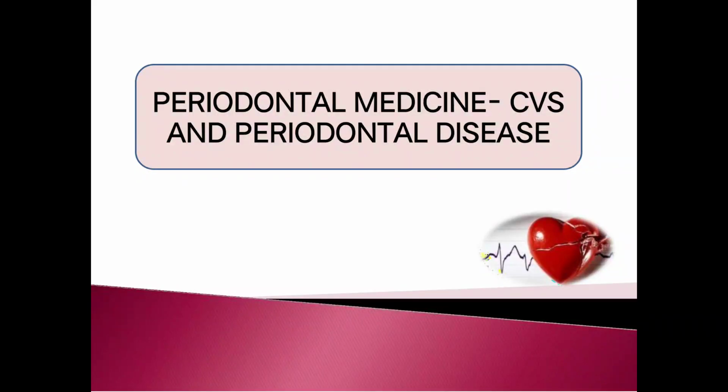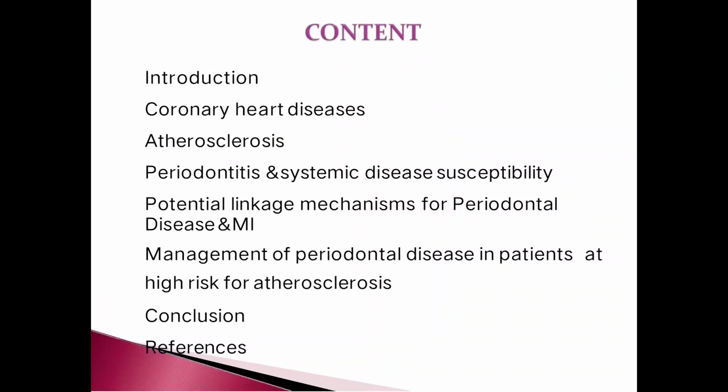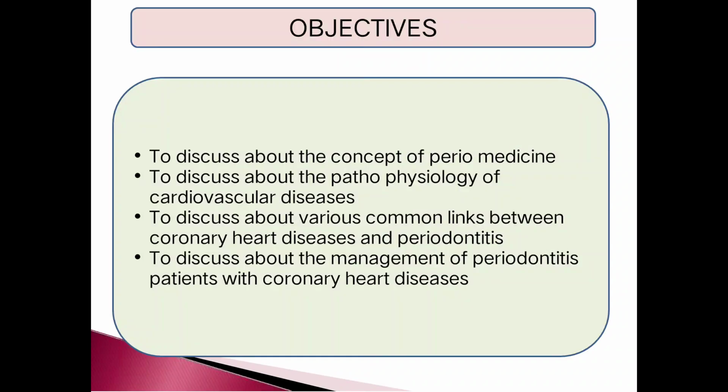So today we discuss periodontal medicine, CVS, and periodontal diseases. The contents include introduction, coronary heart diseases, atherosclerosis, periodontitis and systemic disease susceptibility, potential linkage mechanism for periodontal disease and MI, management of periodontal diseases in patients at high risk for atherosclerosis, conclusion and references.